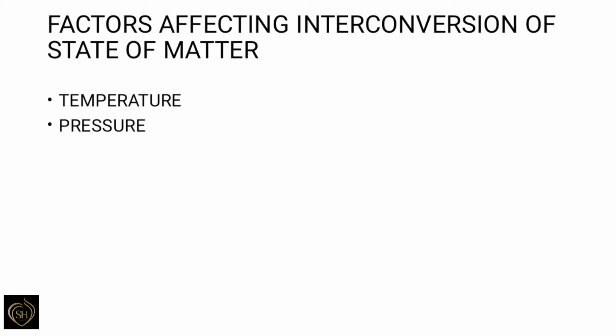Here you can see when temperature increases, liquid water changes to water vapor. Reverse process: water vapor on cooling changes to liquid water. Here the temperature is decreased. So we can say a change in state of matter is caused by the change in temperature.